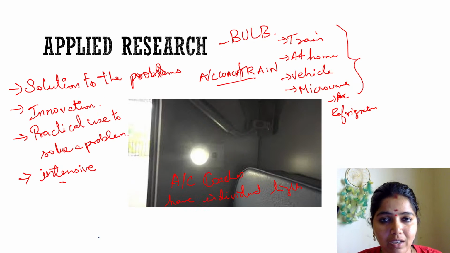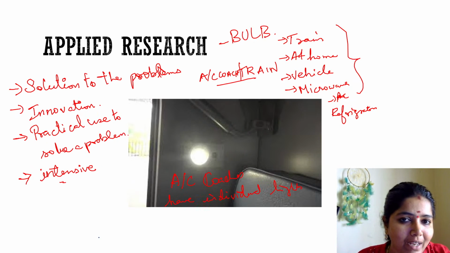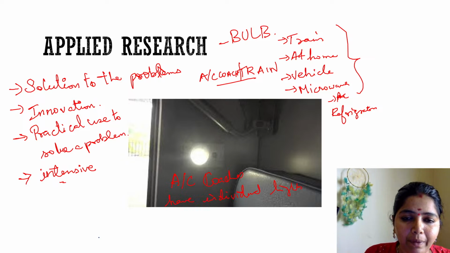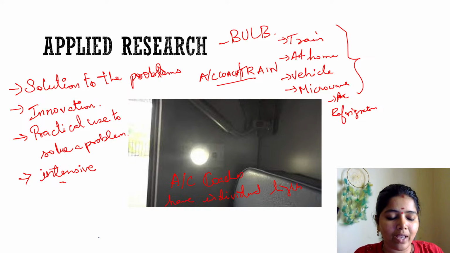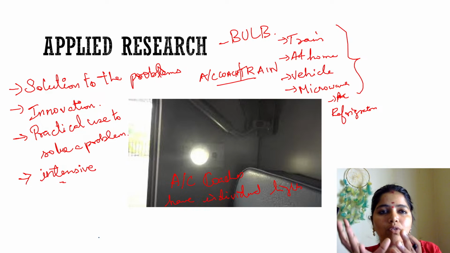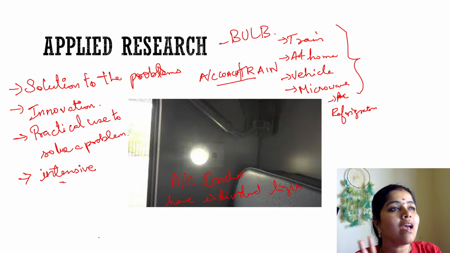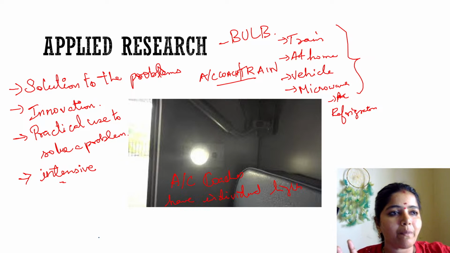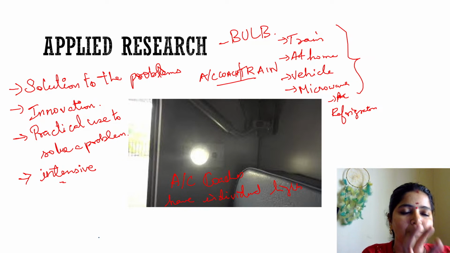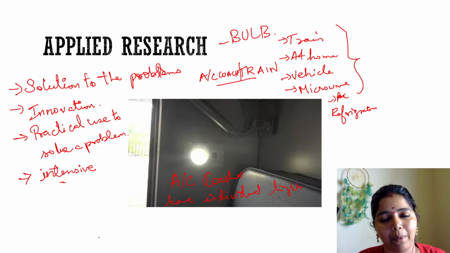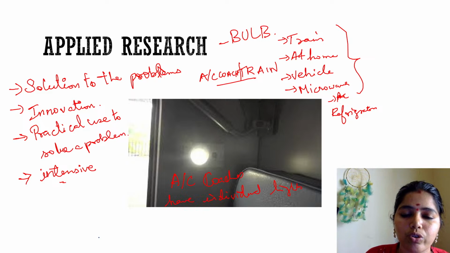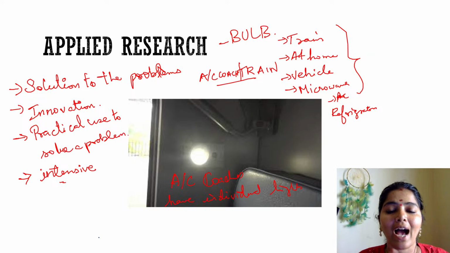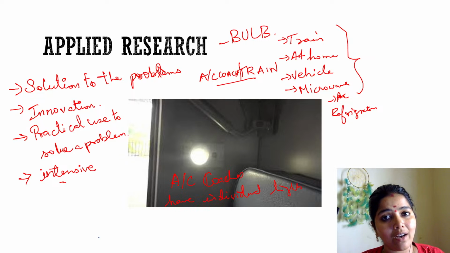And this fundamental research will be applied to some area, and that application we call applied research. Why? Because I have found out something, the basic research will be there. Whenever I want to apply it to society, whenever a problem comes from society, this particular product can be applied in different forms. So applied research is a solution to the problem faced by society, and it will be an innovation.